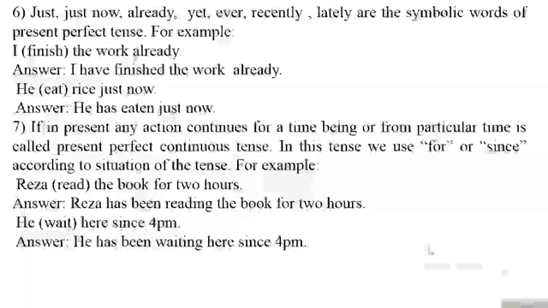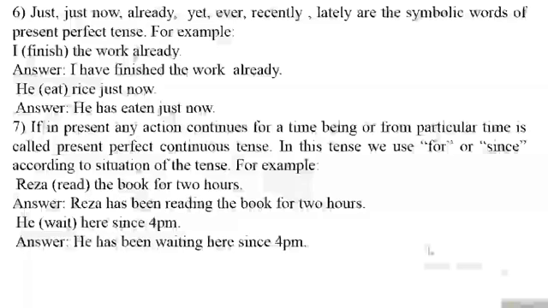Number 7 rule: if in present any action continues for a time being or from a particular time, it is called present perfect continuous tense. In this tense we use for or since according to the situation of the tense.